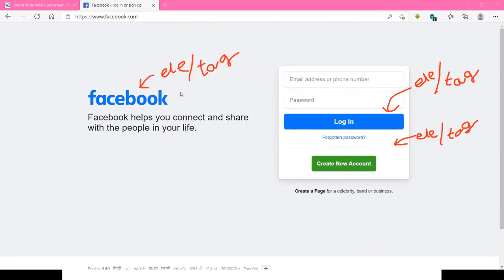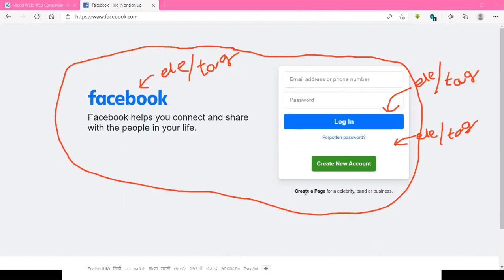How is this web page built, sir? A web page is a combination of these HTML elements. Approximately we have some 10 items here. This is item 1, item 2, item 3, item 4, 5, 6, 7, 8, 9, and this white box. Total 10 items are available. So a combination of these 10 elements becomes a login screen. Simple thing.